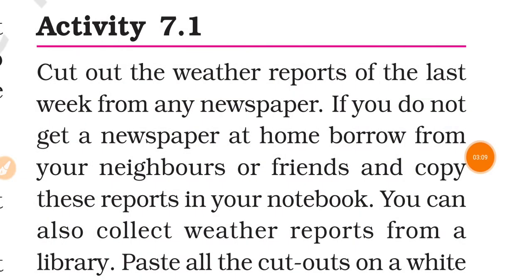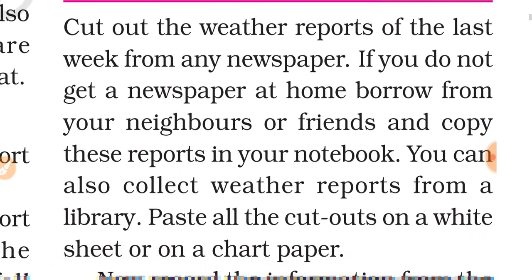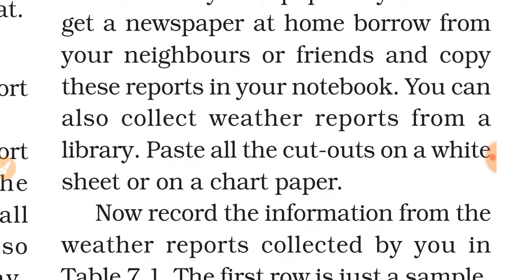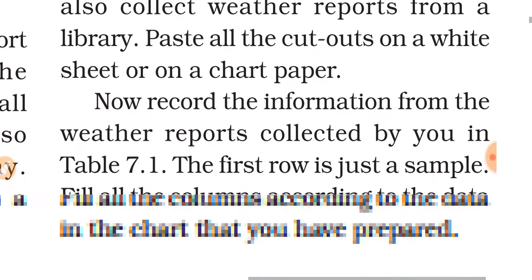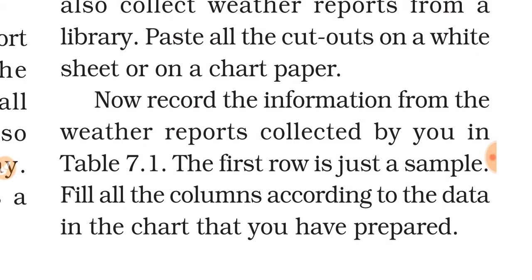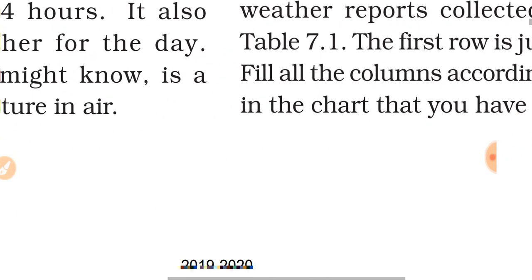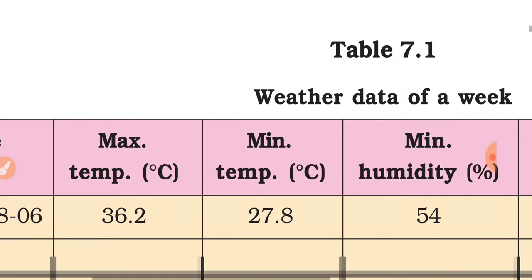And now we have to do an activity: you have to cut out the weather report of the last week from any newspaper. If you do not have a newspaper, you can borrow one from your neighbors or friends and copy these reports in your notebook. You have to collect the weather reports and fill in table 7.1.